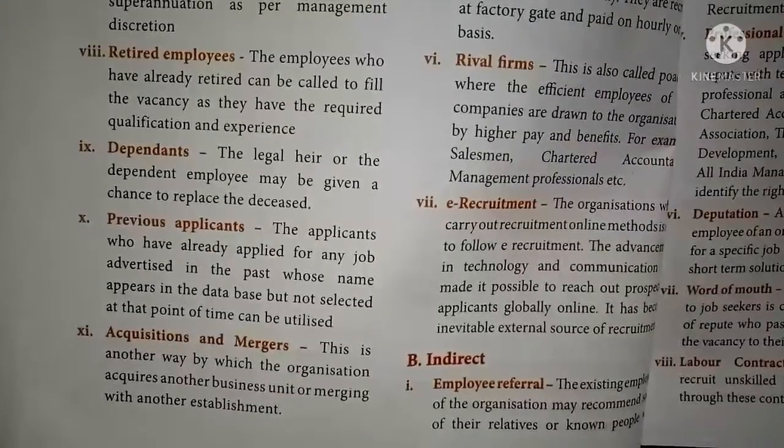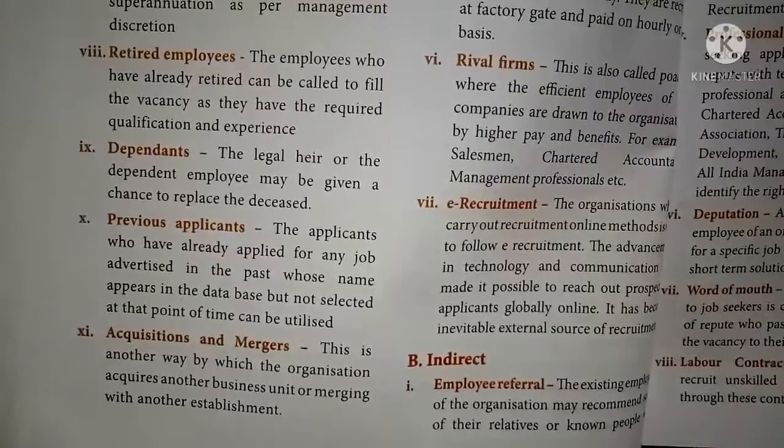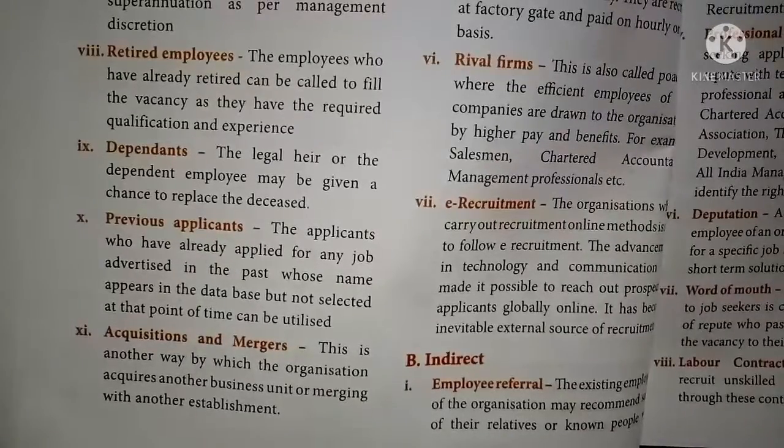Then acquisitions and mergers. This is another way by which the organization acquires another business unit or merges with another establishment.